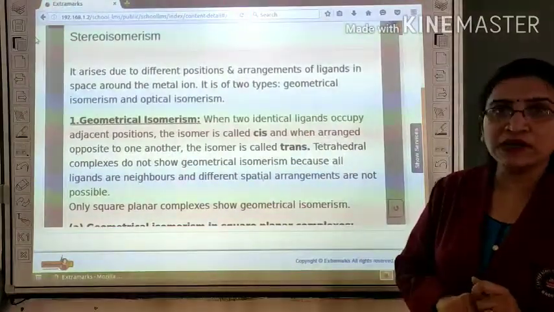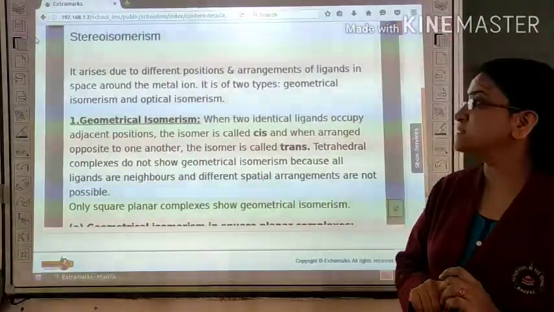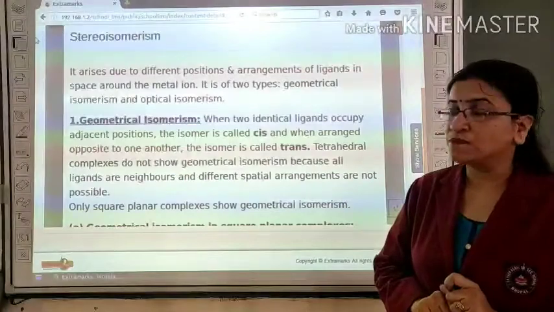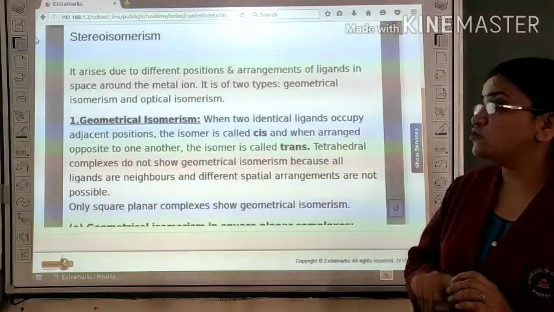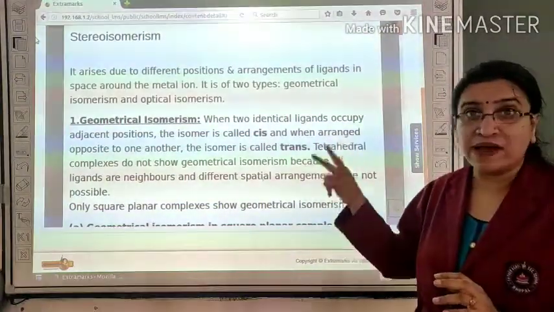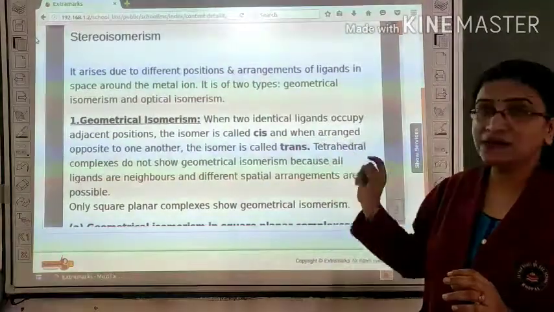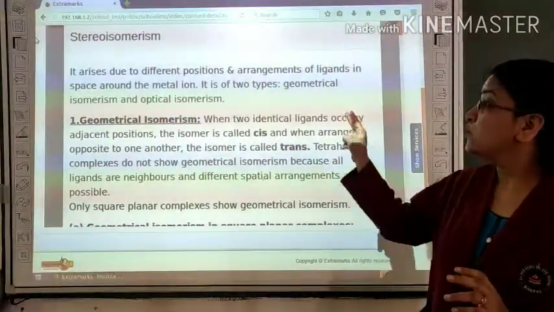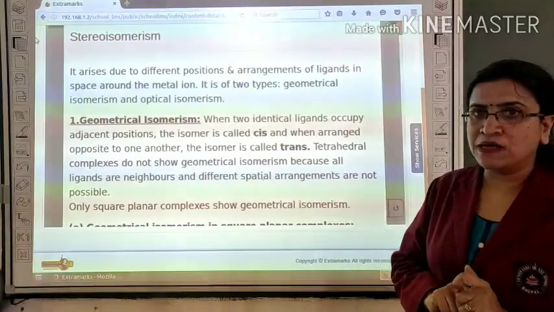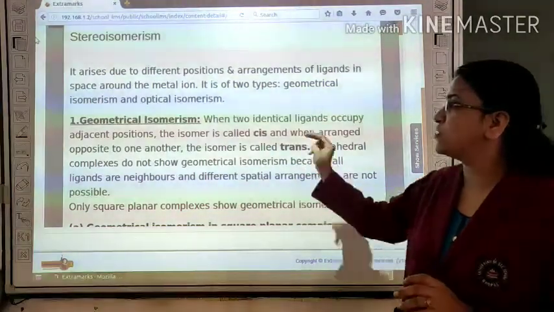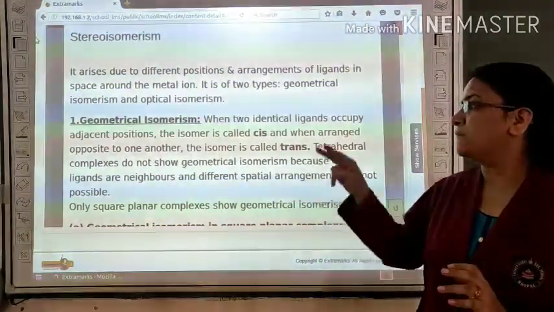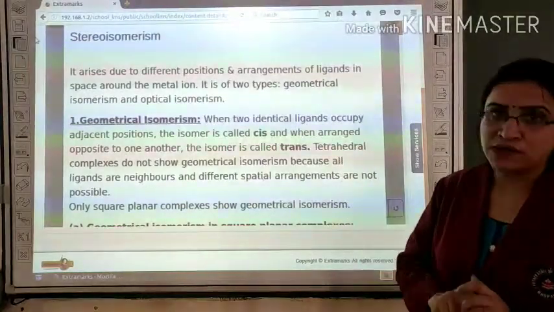First is geometrical isomerism. Geometrical isomerism is divided into two types, cis and trans. If two identical ligands occupy adjacent positions, then it is called cis. If they occupy opposite positions, then it is called trans.